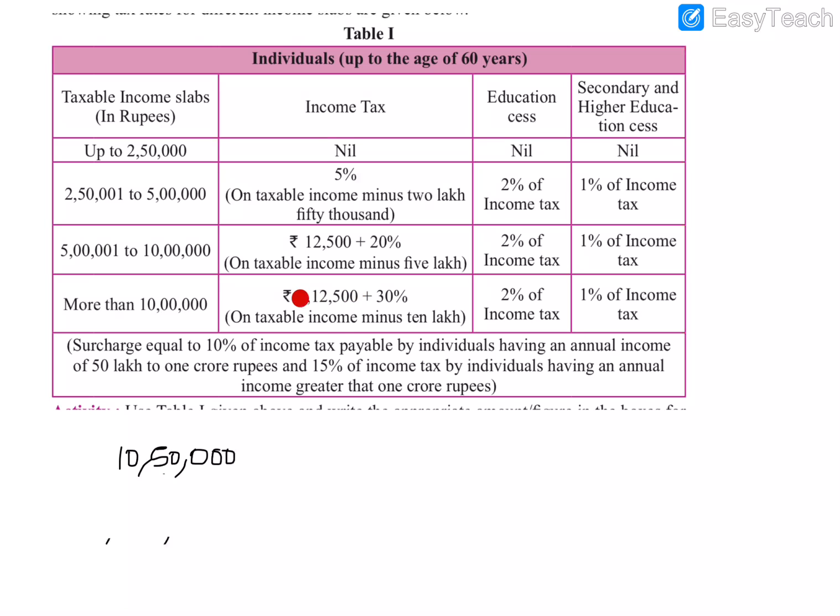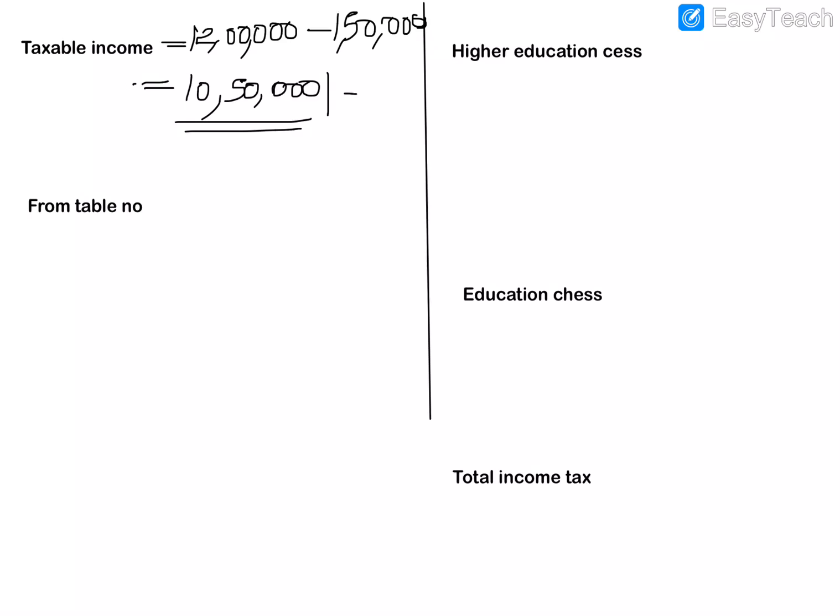That is, he will have to pay 1,12,500 plus 30% of the deduced value, meaning we will have to subtract 10 lakh from the taxable income. For 10 lakh he will have to pay this amount only, so we subtract 10 lakh from this amount. When we subtract 10 lakh, only 50,000 remains, so we will have to pay 30% of 50,000 as income tax, and also 2% and 1% as educational cess. So we can go to the problem.